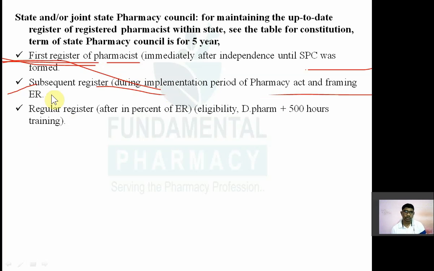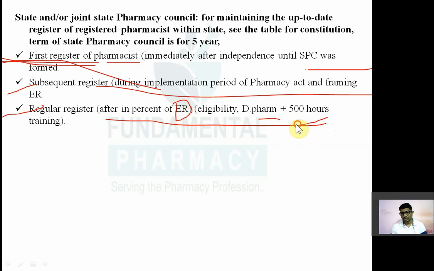Third type is a regular register. So what is regular register? So after the passing of education regulation, when regulation was passed, in the education regulation they have prescribed the minimum qualification to be a registered pharmacist. That is nothing but the minimum qualification is the D.Pharm plus 500 hours training. That is a practical training.